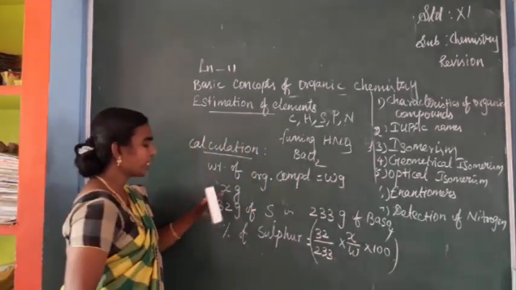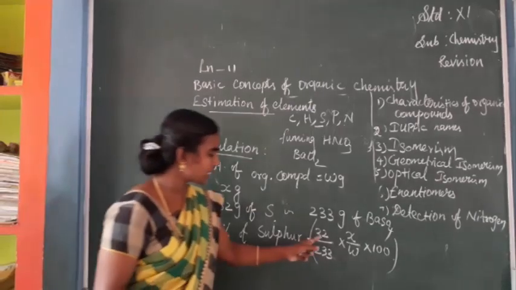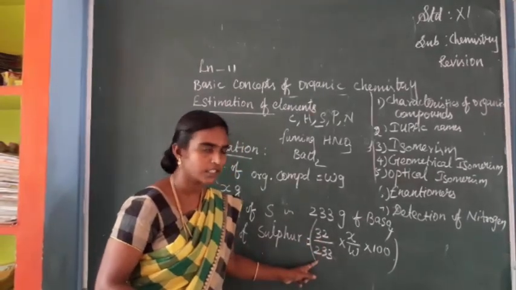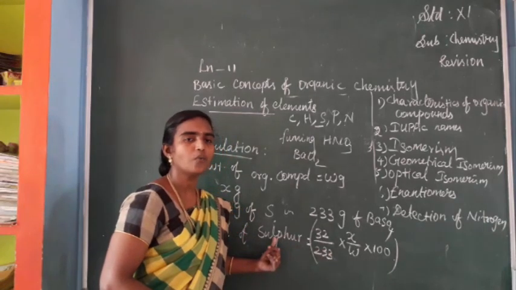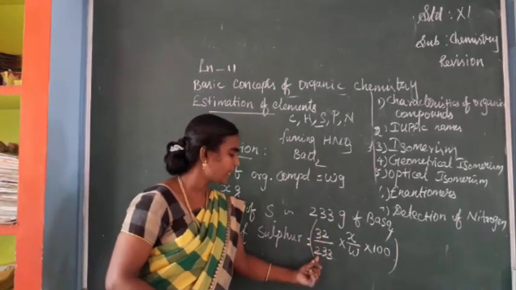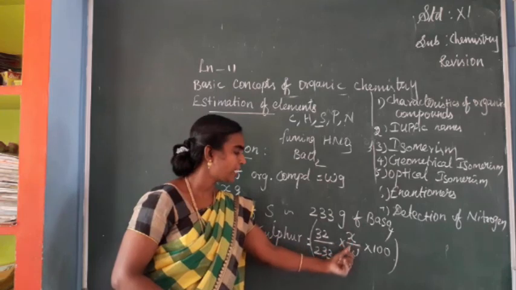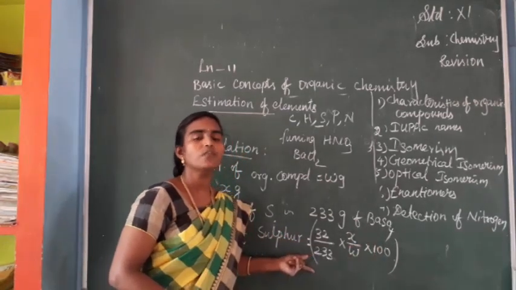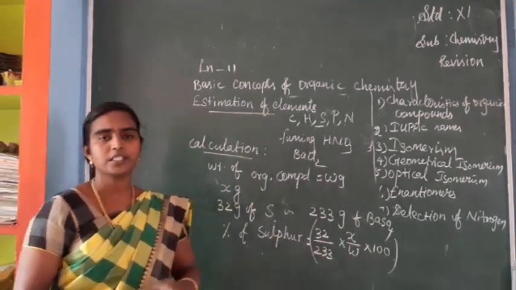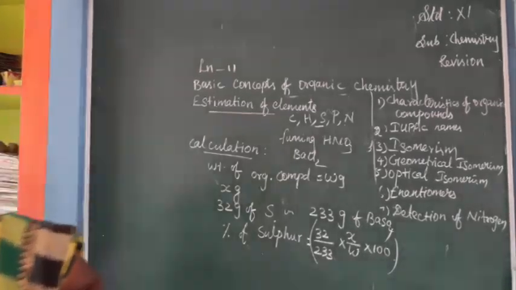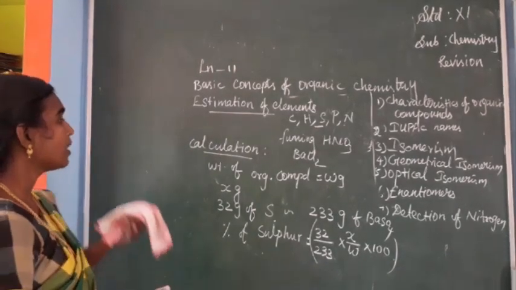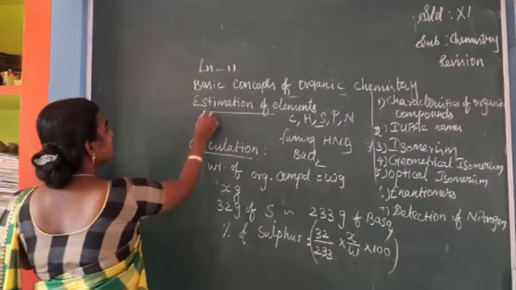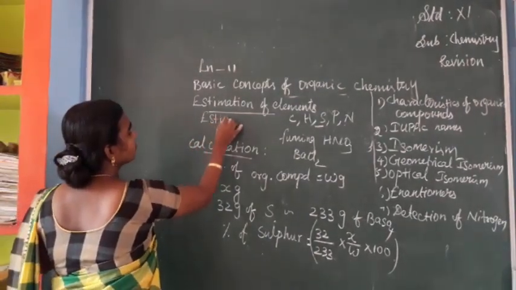This value will give the percentage of sulfur. Is it clear? So we have seen how to estimate sulfur and calculate its percentage.